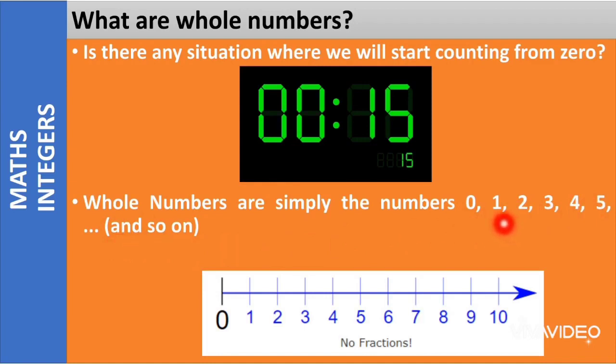What were natural numbers? Natural numbers started from the number 1. We had natural numbers 1, 2, 3, 4 and so on. But now we are adding 0 to this list of natural numbers: 0, 1, 2, 3 and so on. What are these now? These are now called whole numbers. Clear, class? Natural numbers started from 1, but whole numbers are the natural numbers along with the number 0.